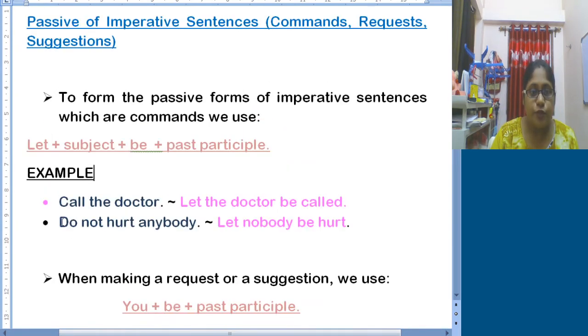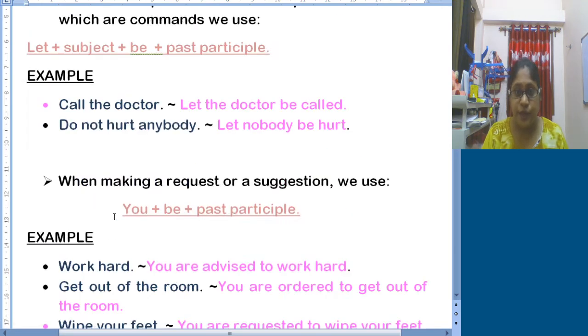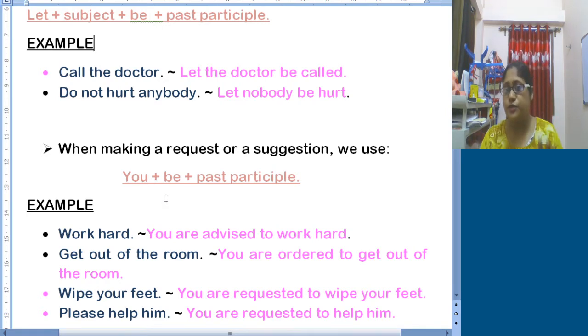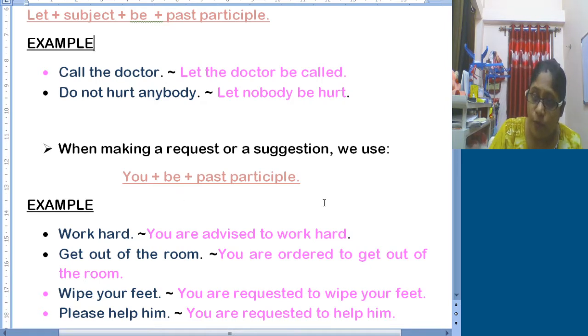Whereas "call the doctor" means someone ordered you to call the doctor, so the "you" remains hinted. I can understand that I was asked to call the doctor, but that "you" is hinted somewhere. But here, in order to change it into passive form, we need to include "you," then the be verb, then the past participle form of the verb.